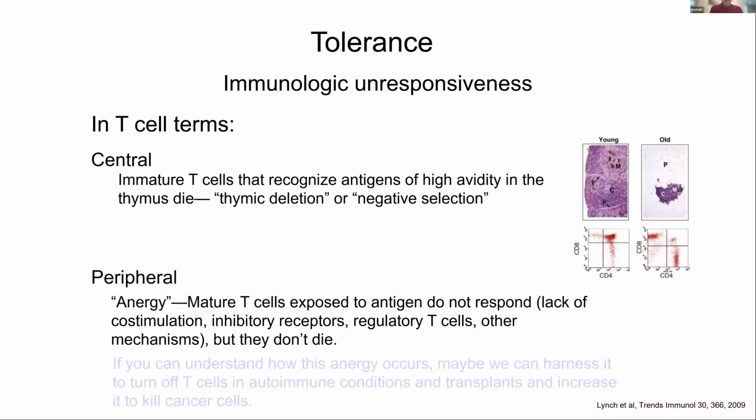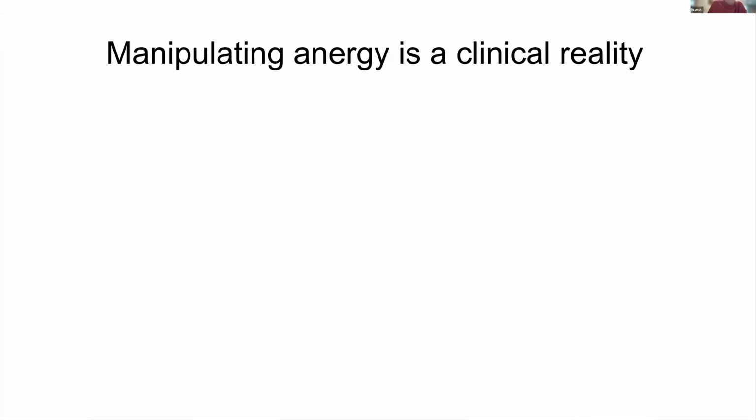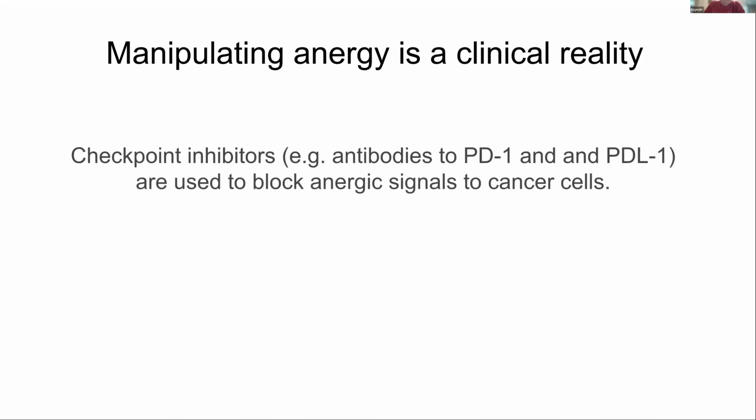So if you can understand how this anergy occurs, the idea is maybe we can harvest it to turn off T cells in autoimmune conditions and transplants and increase it to kill cancer cells. And manipulating anergy is a clinical reality. This is what we do when we use these things called checkpoint inhibitors, most of which are antibodies to part of this programmed death pathway. They block essentially anergic signals so the T cells can go and kill the cancer. And this was approved in 2016, so we have now been using it for 7 years or more.